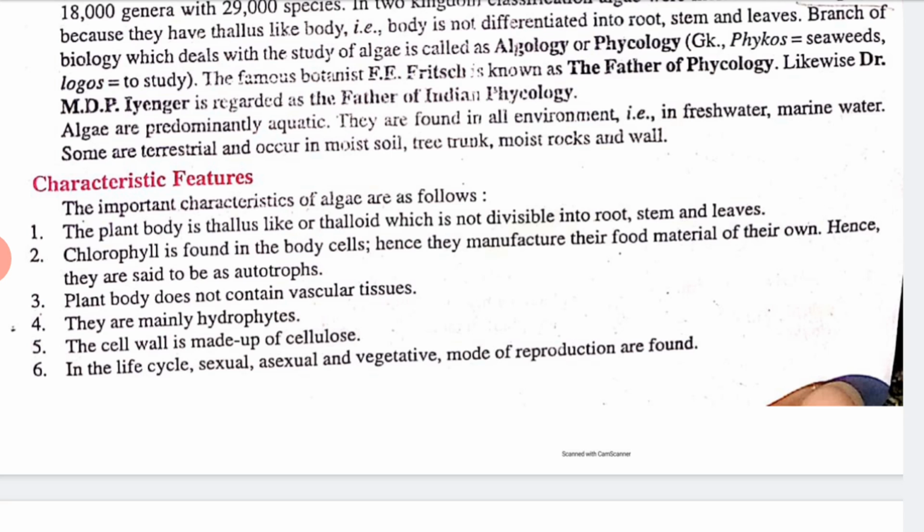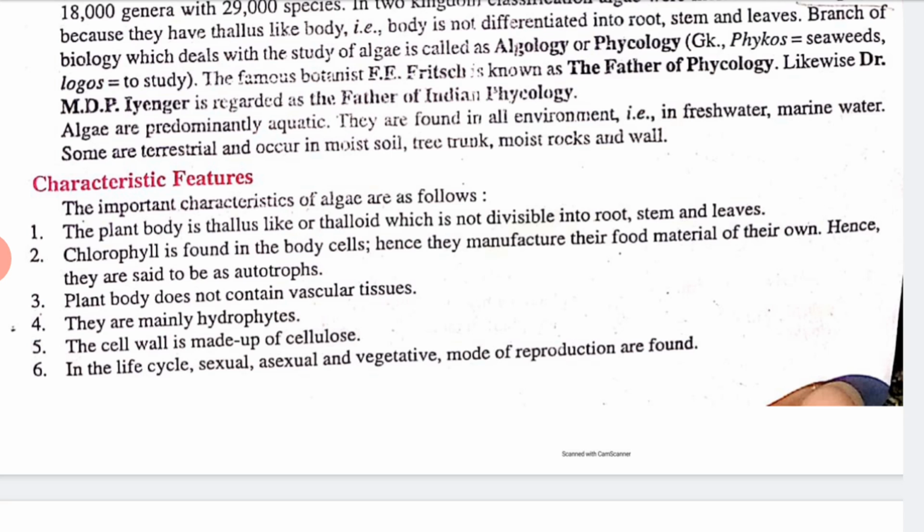Hence they are said to be autotrophs, means they can make their food. The plant body does not contain vascular tissues, and they are mainly hydrophytes. The cell wall is made up of cellulose,